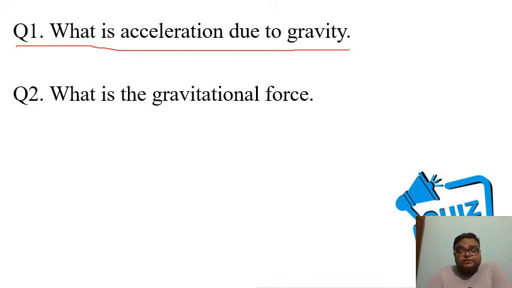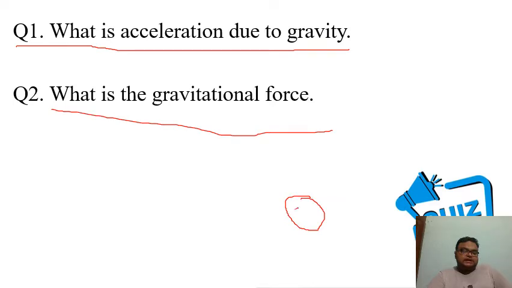And what is gravitational force? Gravitational force is that force which the earth or any heavenly body applies to any body to make it attract towards itself, right? So that is the gravitational force. Here in the case of earth, we will say that earth applies a force, and that force produces an acceleration in the bodies, and that acceleration is called acceleration due to gravity, which is denoted by g. Okay, right.